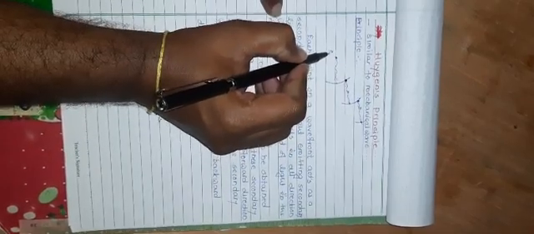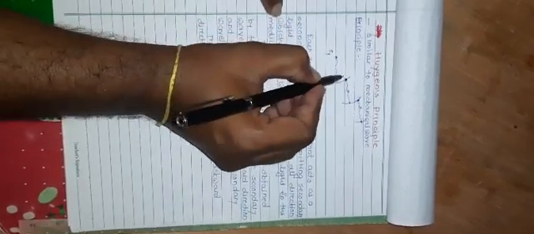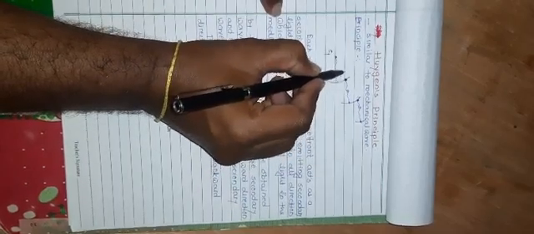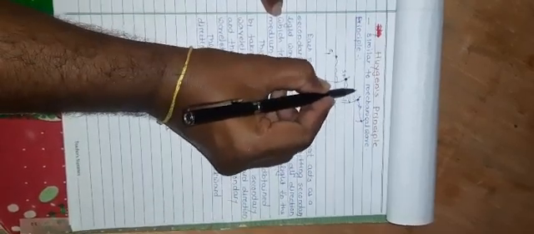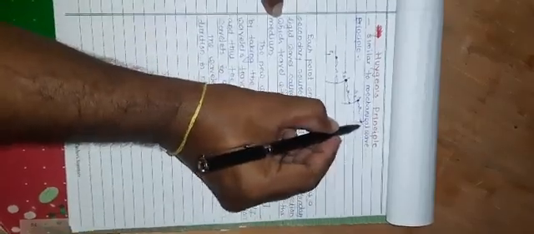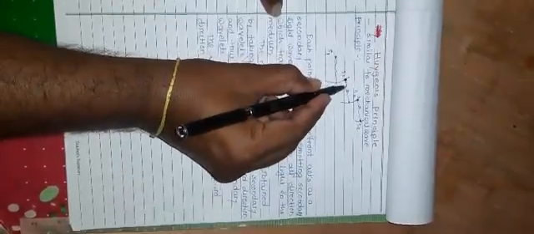I take S1 as the primary source, and this point on the wavefront is called S2. This is called the secondary source of light. The secondary source emits waves, and those waves are called wavelets. In all these directions, they travel with the speed of light.